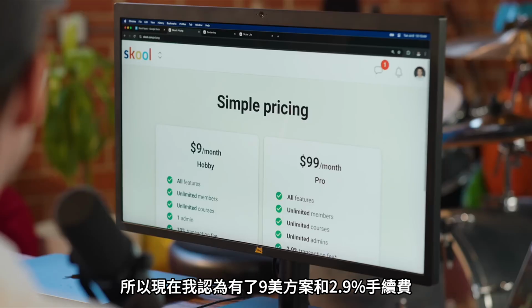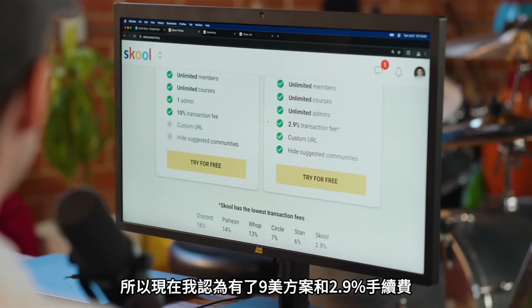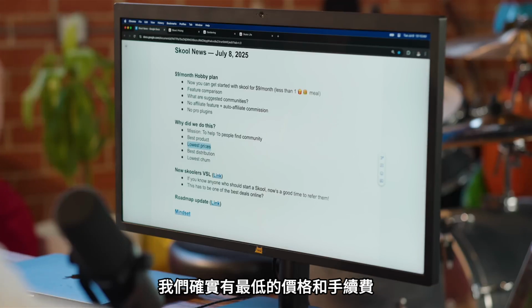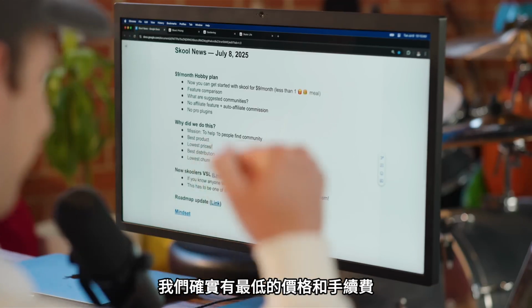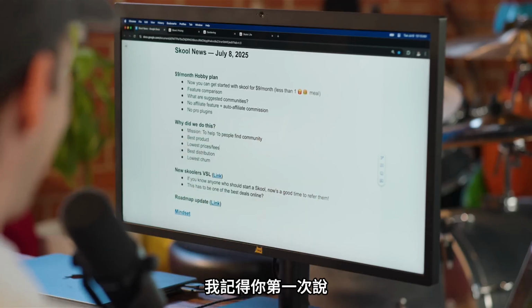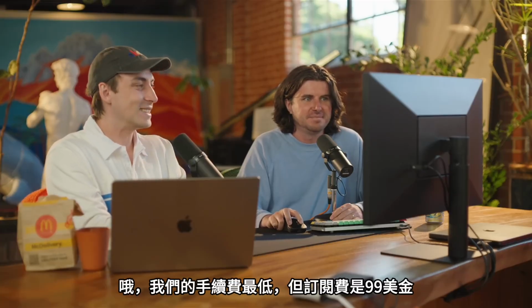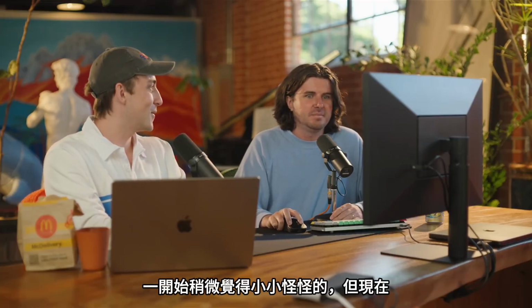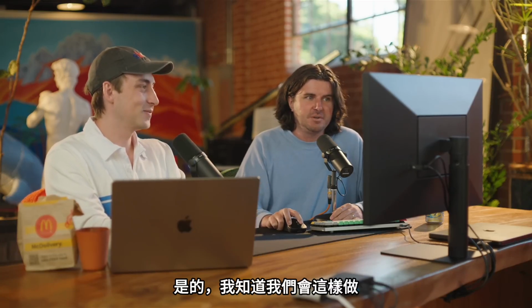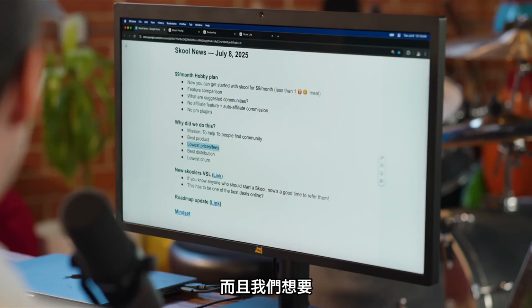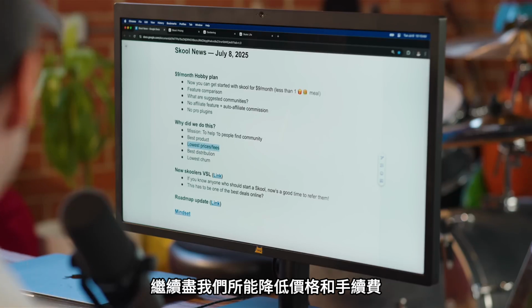And so now I think with the $9 and the 2.9%, we truly do have the lowest prices and fees. Amazing. I remember when you first said that, I was like, we got the lowest fees, but $99, we don't really meet that value. But now, well, I knew we were going to do this. So we're going to keep improving the product and we're going to keep doing whatever we can to lower prices and fees.